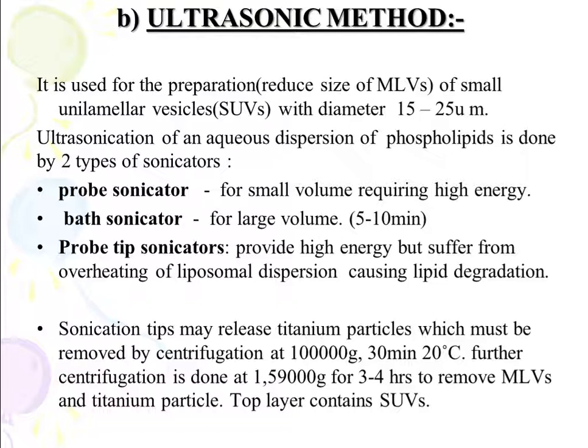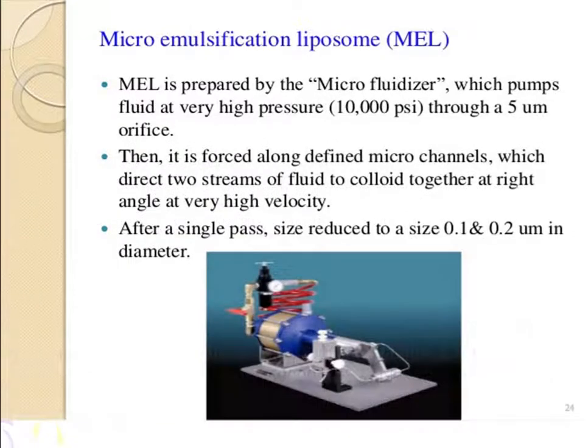Probe tip sonicators particularly provide high energy but suffer from overheating of the liposomal dispersion, which may cause lipid degradation. Sonication tips may release titanium particles which must be removed by centrifugation at 100,000 g for 30 minutes at 20 degrees Celsius. Further centrifugation is done at 159,000 g for 3 to 4 hours to remove the MLVs and titanium particles. The top layer contains SUVs.